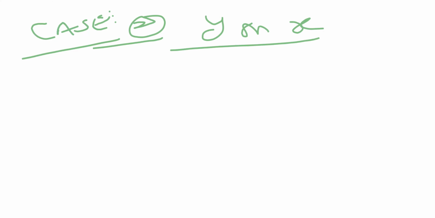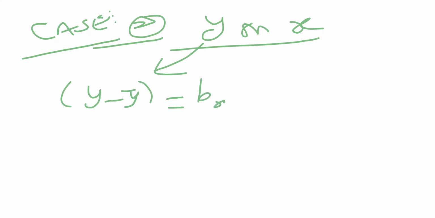So we start with y first. So y minus y bar equals b of yx, not b of xy, because we should be defining y on x. So y minus y bar equals b of yx into x minus x bar.